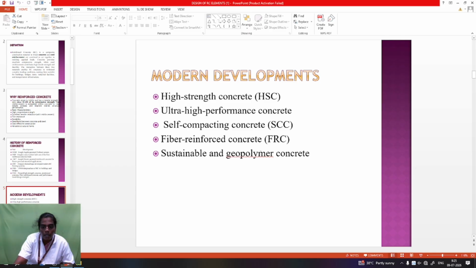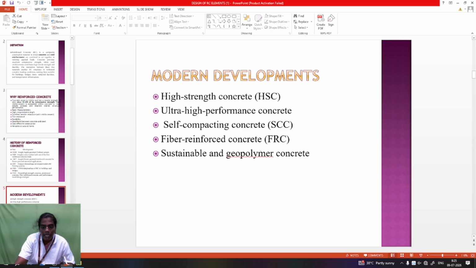Nowadays research is going on geopolymer concrete. Sustainable and geopolymer concrete. What is meant by sustainable? Sustainable means meeting present needs without affecting the future. Waste materials are converted for future use without affecting the future.